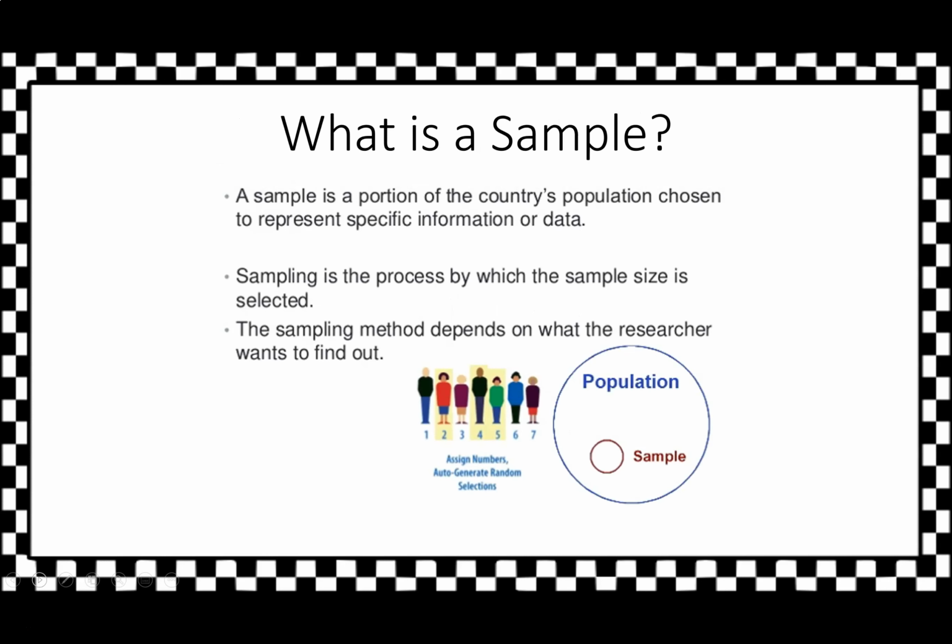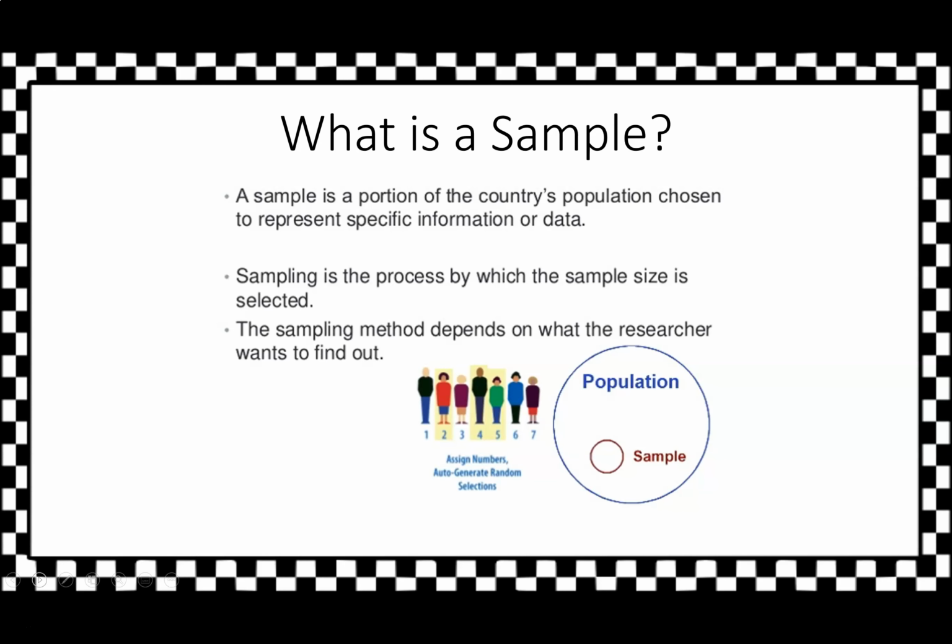What is a sample? Well, a sample is a portion of the country's population chosen to represent specific information or data. So, for example, instead of interviewing or sampling the entire population of Democrats in the United States to figure out who's going to get the Democratic nomination, we might sample maybe 2,000 people to try to figure out if Bernie Sanders or Joe Biden are going to get the nomination.